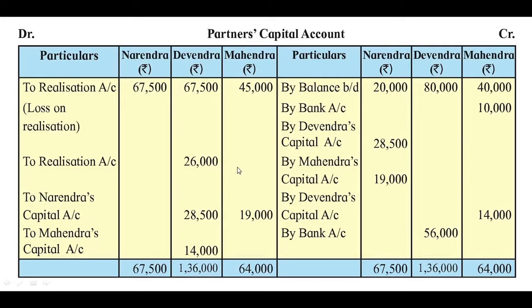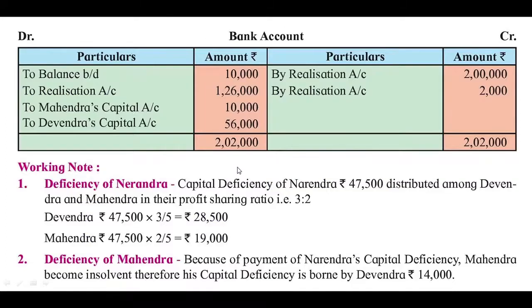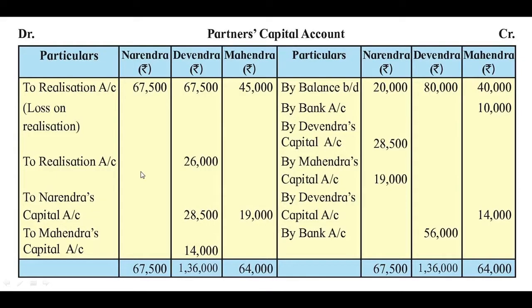Now what is given under working note? As per working note number 2, deficiency of Mahindra. Because of payment of Narendra's capital deficiency, Mahindra also became insolvent, and therefore his capital deficiency is borne by Devendra, that is rupees 14,000. So we have to check that in the capital account, the next partner Mahindra, we have to check the debit side total for Mahindra first.